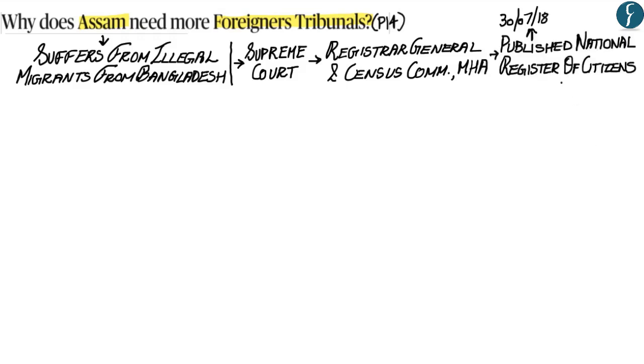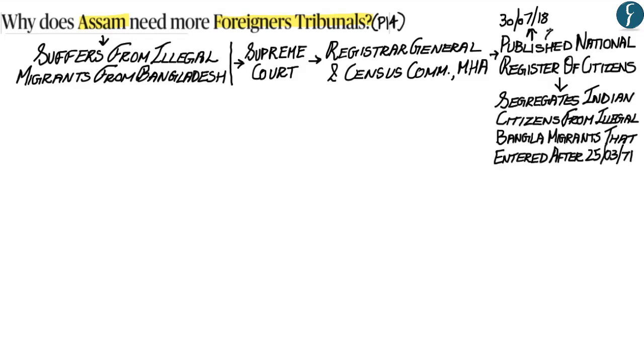Now, the National Register of Citizens, or the NRC list, is meant to segregate the Indian citizens that are living in the state of Assam from those who had illegally entered the state of Assam from Bangladesh after 25th of March 1971. Now, after the final draft list of the NRC that was published on 30th of July 2018, about 40 lakh people were excluded from the final draft. And therefore, over the course of this year, from 30th of July 2018 till today, about 36 lakh people have filed claims against this exclusion from the final draft of the NRC list.